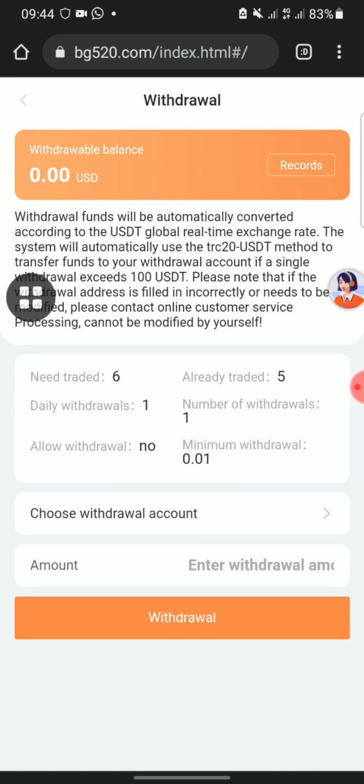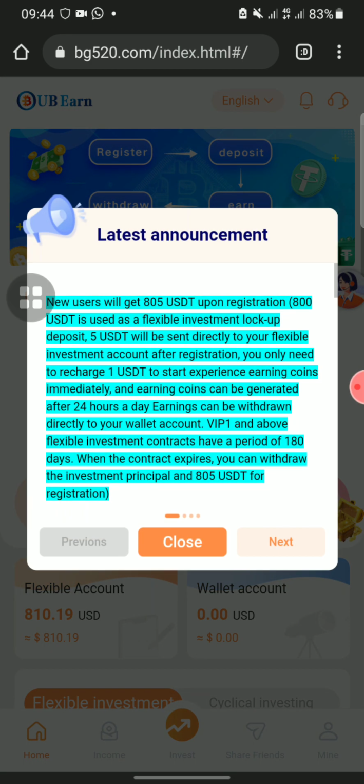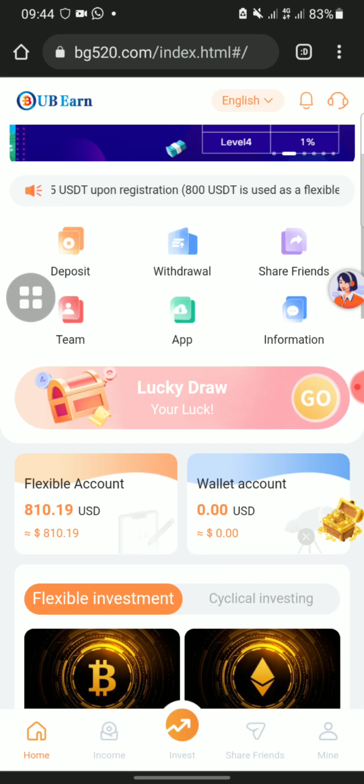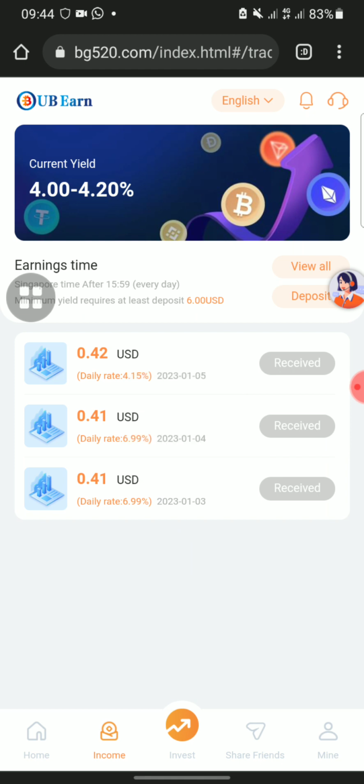You can see my listing is now empty. Everything here is now empty. I've been paid for today, and I have to wait another 24 hours to receive another payment from this site.